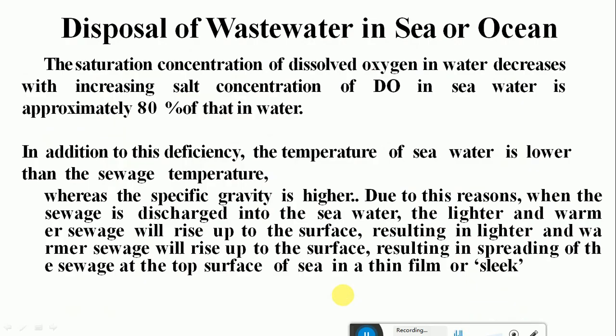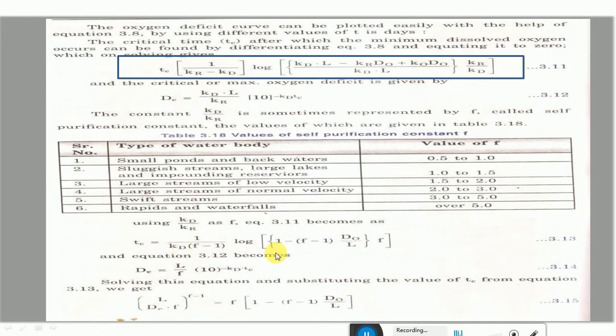Okay, and DC is the critical deficit. It is given by capital L divided by F into 10 to the power of minus Kd into Tc. Okay, solving this equation and substituting the value of Tc from the equation, we will get L divided by DC into F to the power of minus 1 is equal to F into 1 minus F minus 1 into D0 by L. Okay, so this is the self-purifying constant, and how to find out the critical time and critical deficit using these equations.